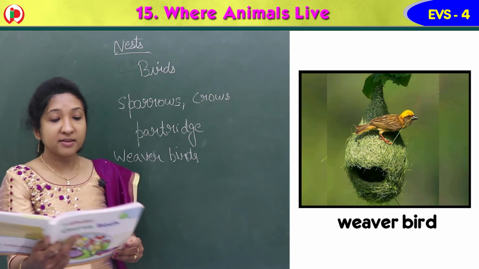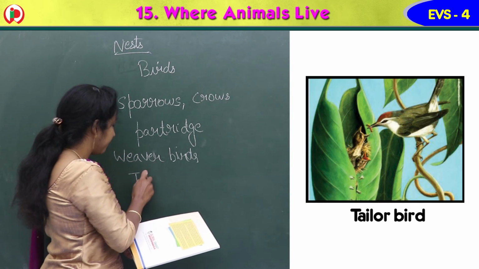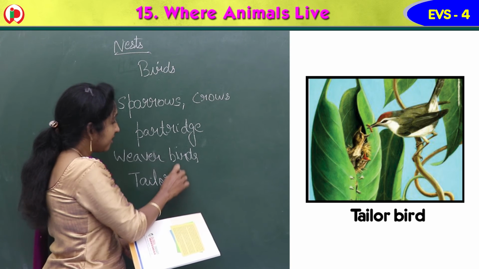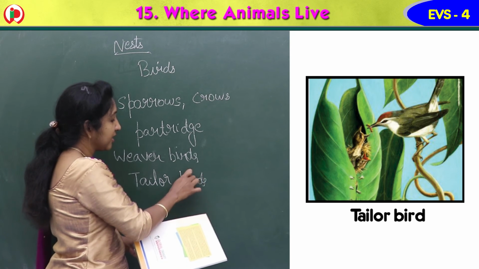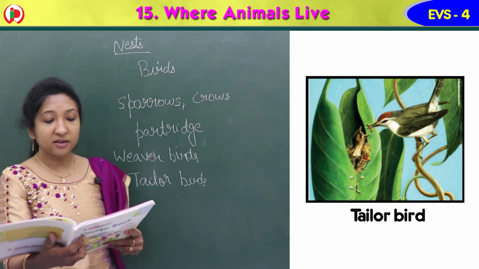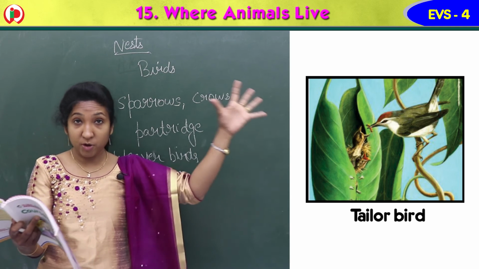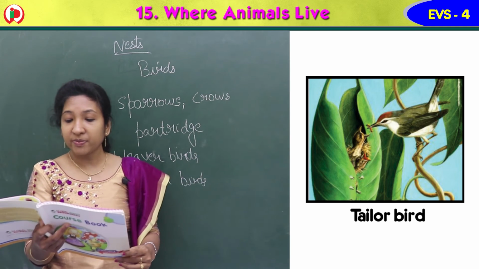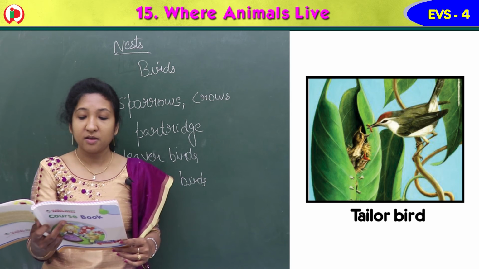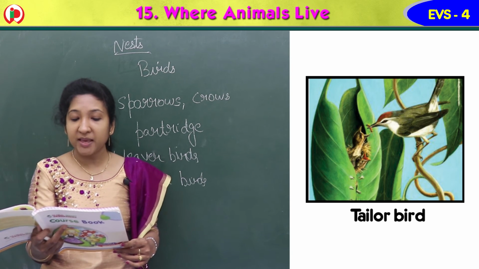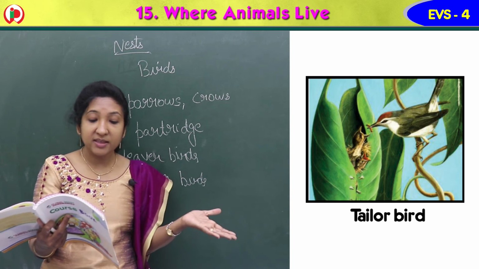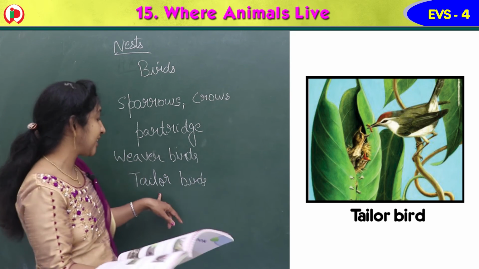Then next comes the tailor bird. How do tailor birds build the nest? The tailor bird makes its nest using broad leaves, big leaves that are stitched together. It uses its needle-like beak to stitch the leaves. You can see that's why the name is tailor.